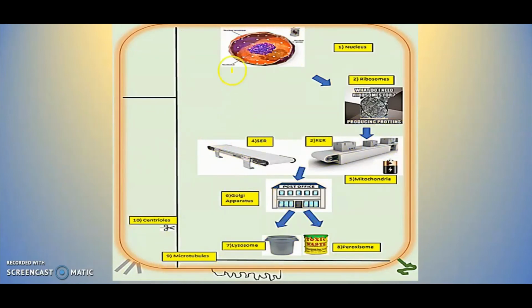So let's review. What's the job of the nucleus? The job of the nucleus is to control everything that is going on with the cell. Therefore, it's going to tell the ribosomes what to do. What's the job of the ribosome? To produce the proteins. Now, what's going to happen with the proteins produced by the ribosome? They fall on top of the rough endoplasmic reticulum, which is going to transport these proteins to the Golgi apparatus. The rough endoplasmic reticulum gets the energy in order to transport these proteins from the mitochondria, because the mitochondria is going to produce ATP.